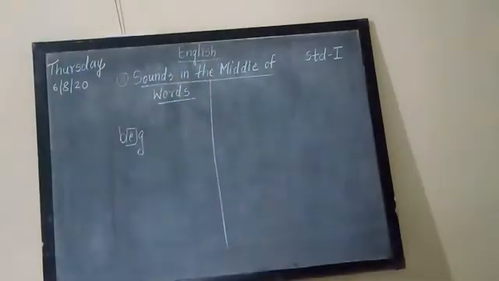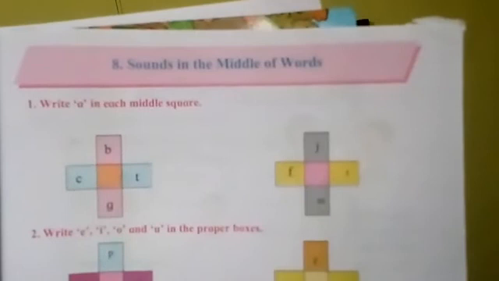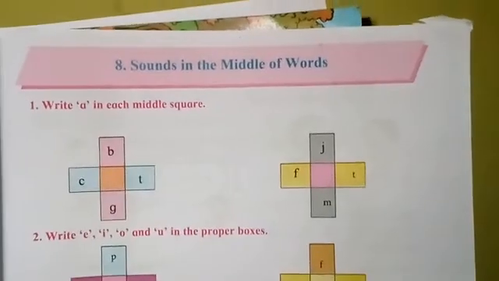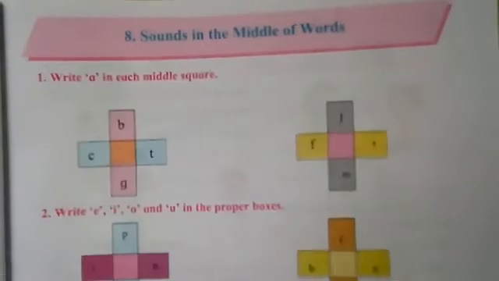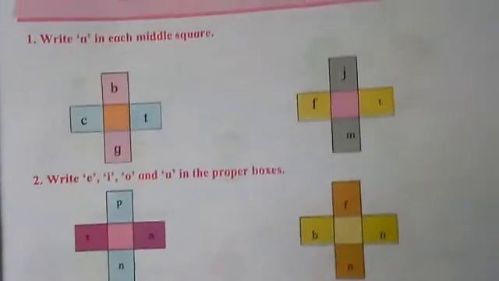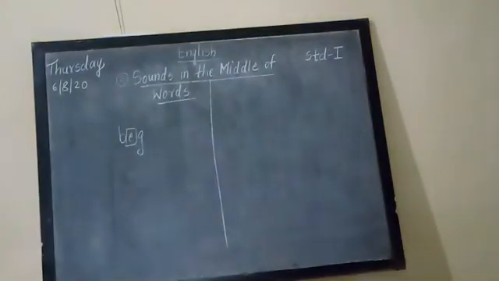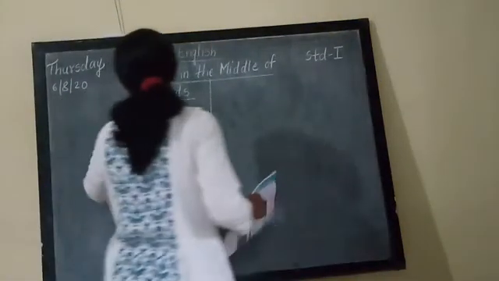I will show you the first point. You have English Bal Bharati books. Here see lesson number 8, Sounds in the Middle of Words. First, write A in each middle square. Can you see the squares? There are 2 squares, and in both squares they have told us to write down A.